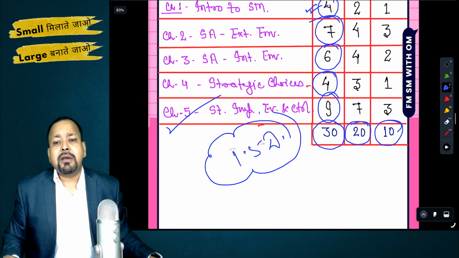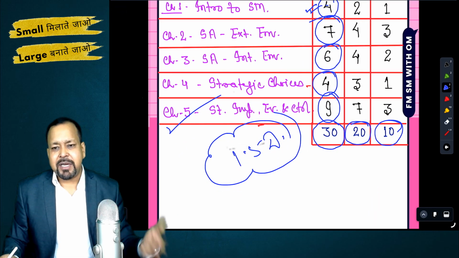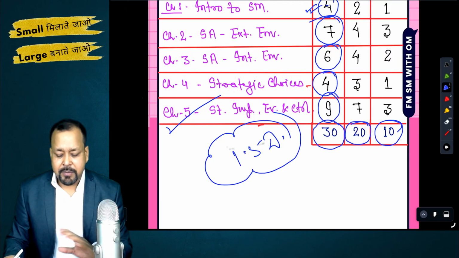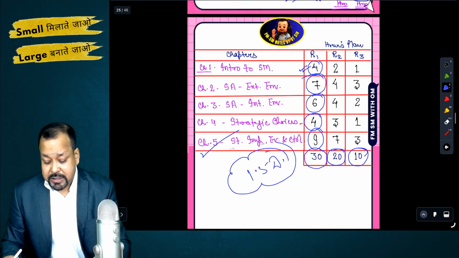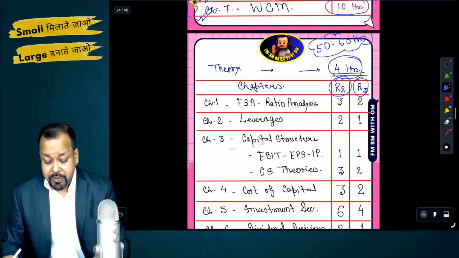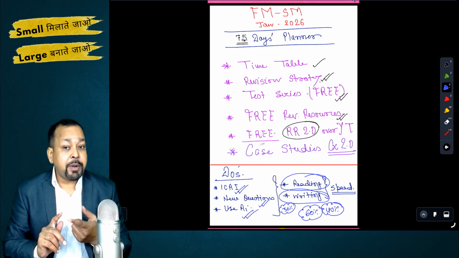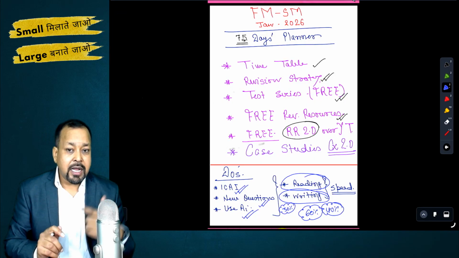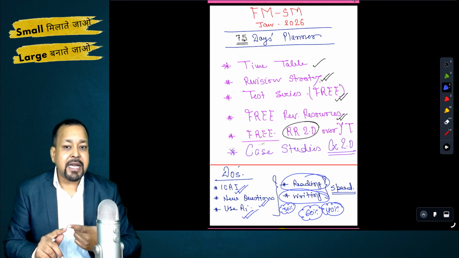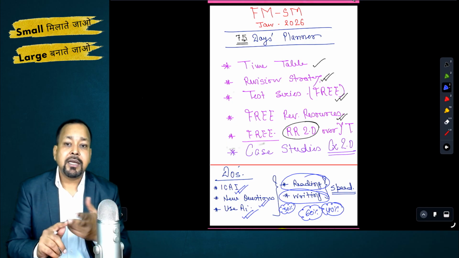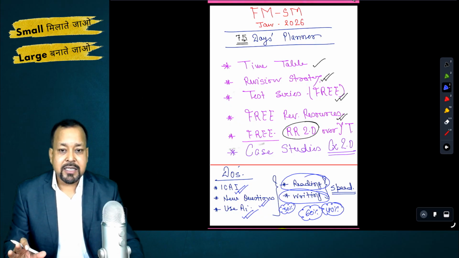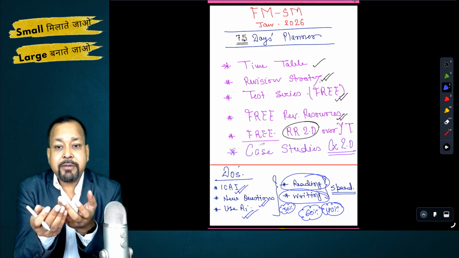And then you can ask anyone, take an examination. I'm ready for the exam, I am damn ready for the examination. So this is the brief planner that I wanted to share. Let me repeat again: you should prepare a timetable accordingly and follow the hours that I have decided, the way I have decided. Please follow that. That is the best hourly strategy, because you have other subjects as well.